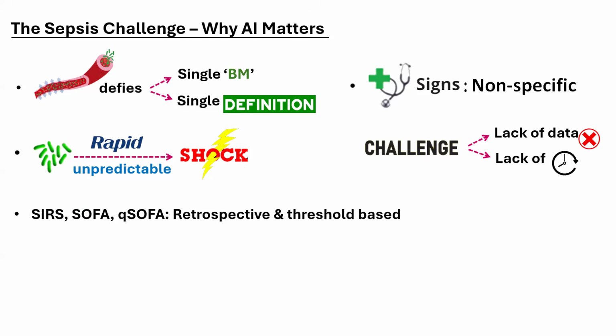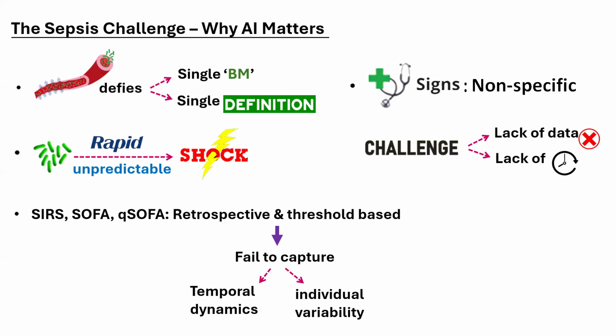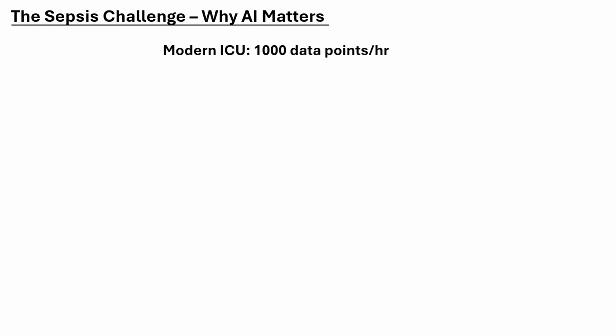So what are the tools we have? The tools we have to predict are SIRS, SOFA, and qSOFA, which are all derived from retrospective data. These are validated, but they fail to capture temporal dynamics, and they fail to capture individual phenotypes or individual variability, which are not factored into these conventional tools that we use to prognosticate sepsis. So these are some of the key challenges that we face.